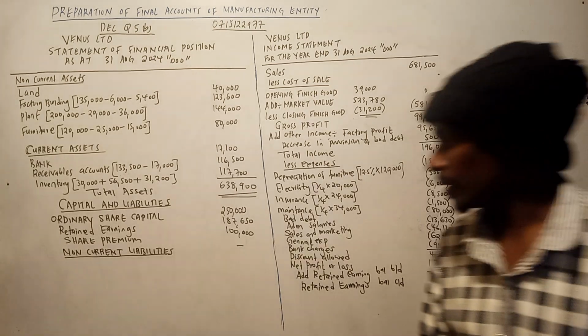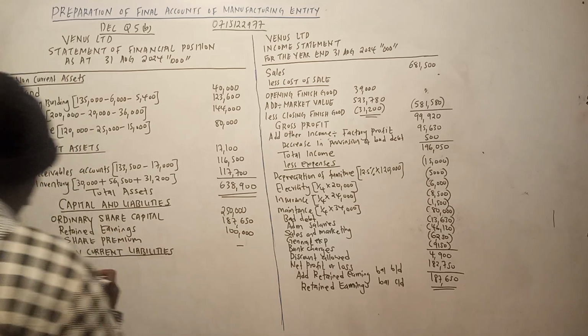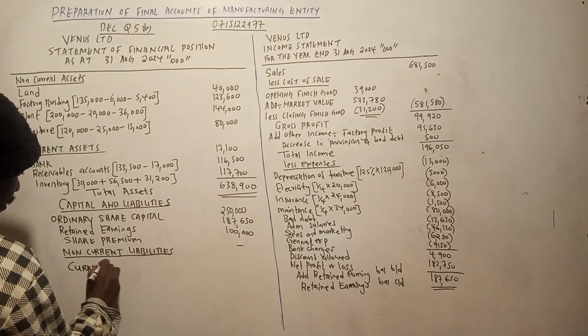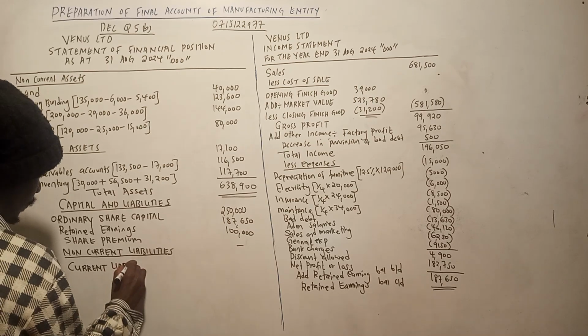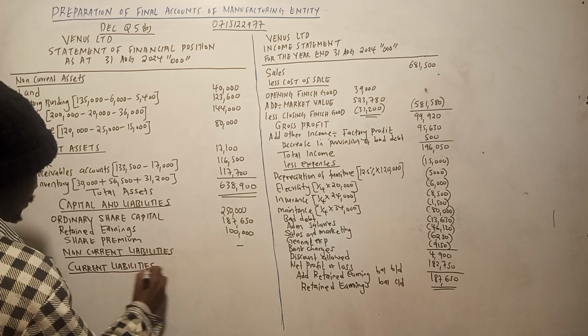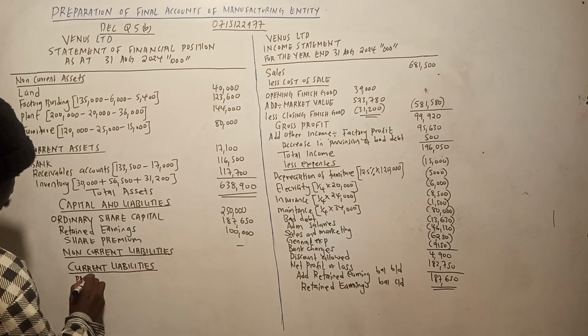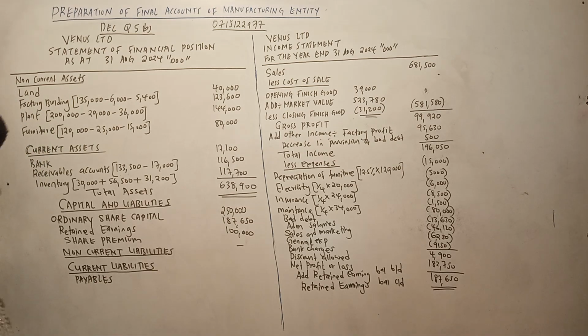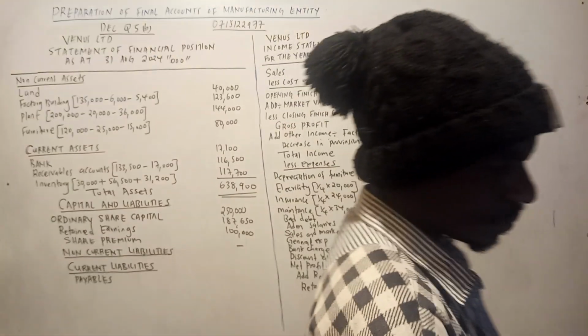But we had current liabilities, and to be specific, it was the payables. What were payables from the question?